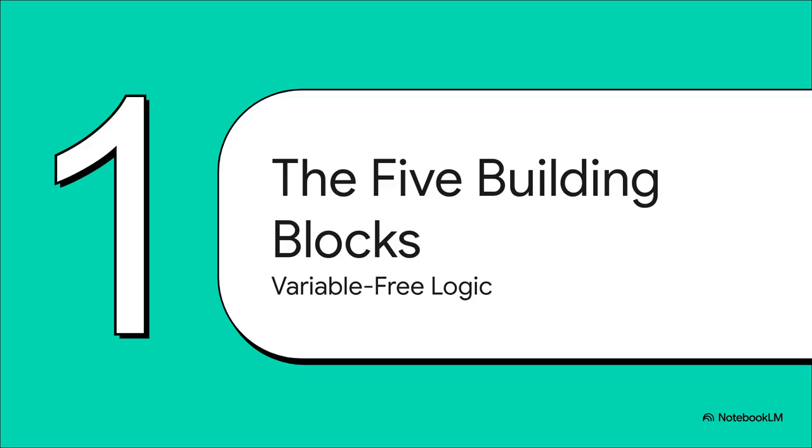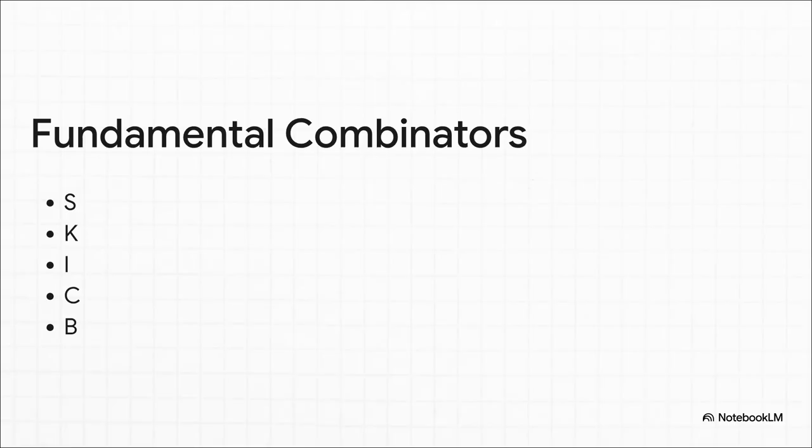Well, Schönfinkel created this amazing toolkit of special functions that he called combinators. And these are the fundamental operations that, when you combine them in the right way, can do literally anything a normal computer can do. And here they are. That's it. The entire toolkit. It's just 5 operators: S, K, I, C, and B. Now, later on, they were given these whimsical bird names, which is fun, but don't let the cute nicknames fool you. This right here is a complete Turing-complete system for computation.